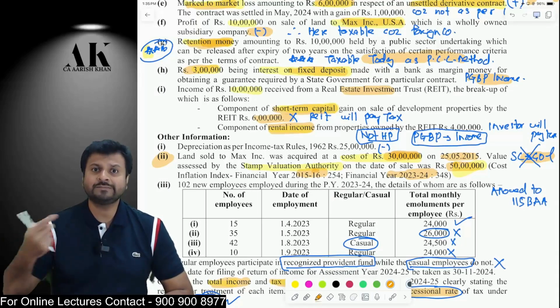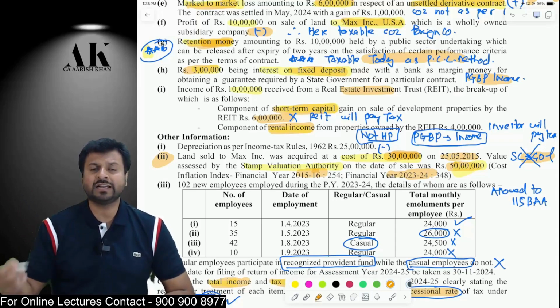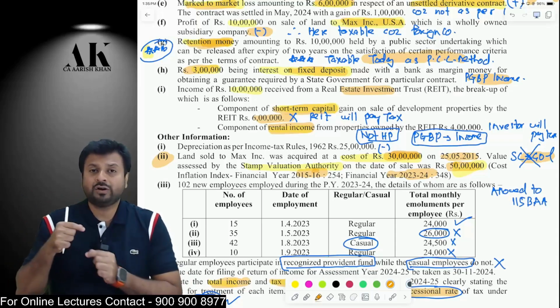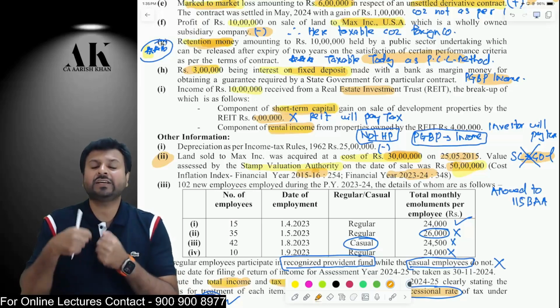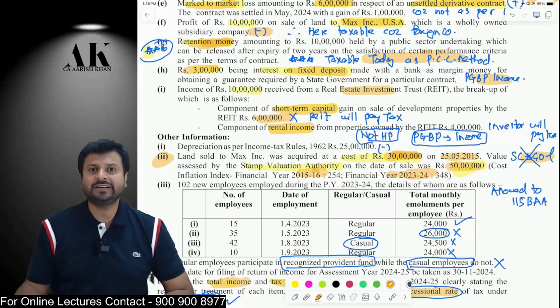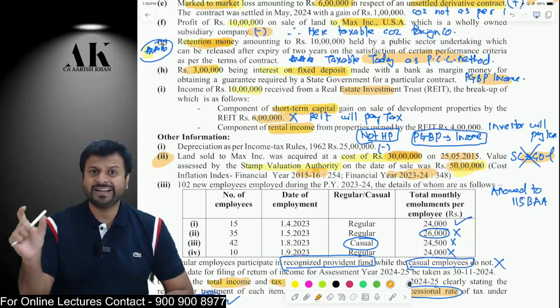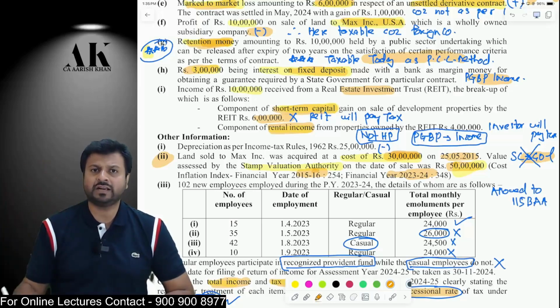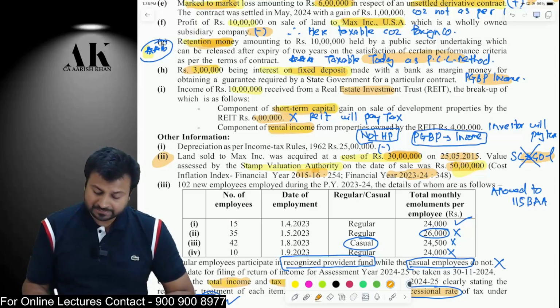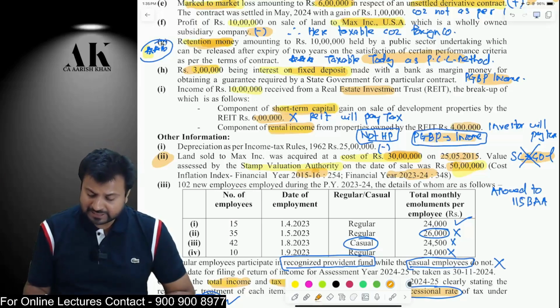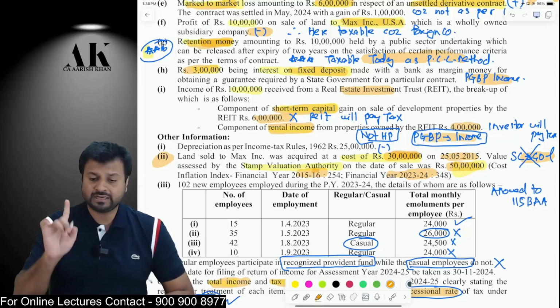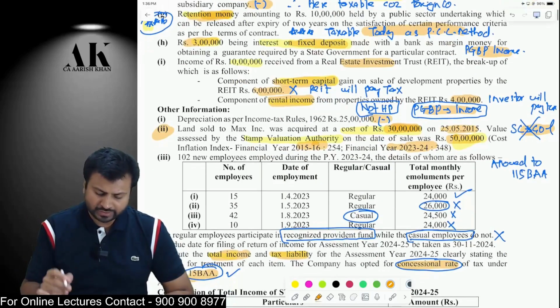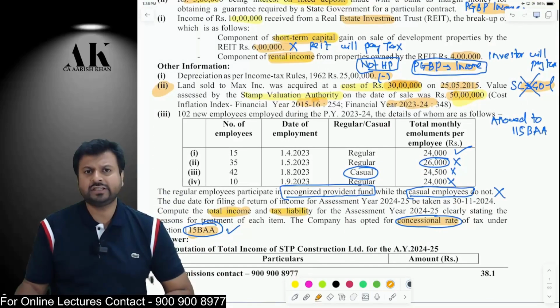It is exempt in the hands of REIT, but it is taxable in the hands of the investor. Now the question is, under which head it is taxable in the hands of investor? It is taxable under PGBP, remember, because the REIT's activity is to buy and sell property. The REIT's activity is real estate. Therefore, for REIT, the rental income is a PGBP income, and whatever is the nature of income in the hands of REIT, that same is the nature of income in the hands of the investor as per the income tax law. Therefore, this 4 lakh rupees will be chargeable as PGBP income of the investor and not HP income. Be very careful. Okay. Next, depreciation you can reduce, and last but not least, 80JJAA you can claim.